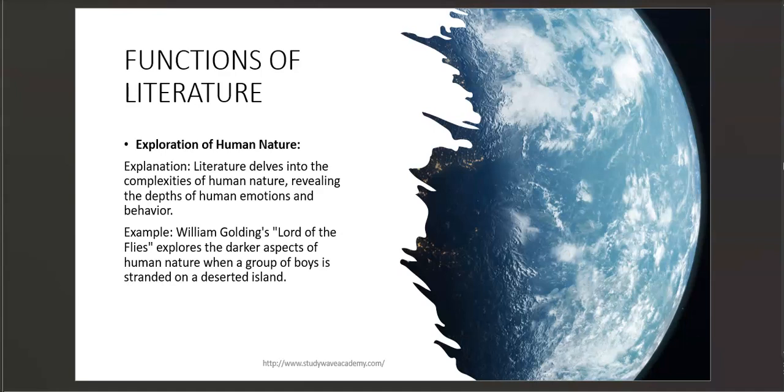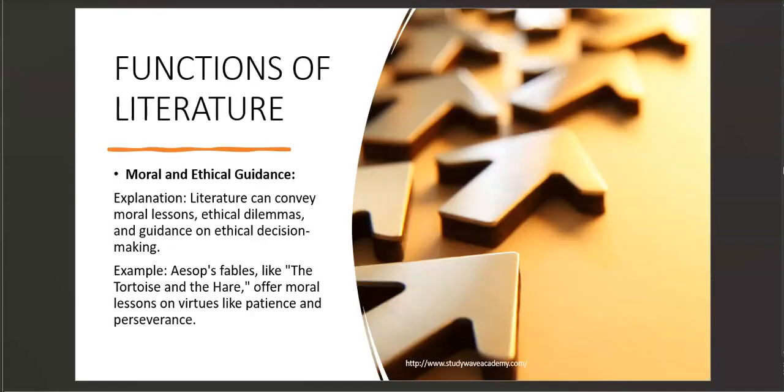So all these stories that you write about someone else are called biography. Okay, so anytime we read someone's biography, we're able to feel ourselves in their shoes and try to feel what they feel, or what different experiences they've gone through. So literature just helps us to feel different human emotions and behavior, and understand how people feel or how people react. Okay, the next function is moral and ethical guidance. Literature can convey moral lessons, ethical dilemmas, and guidance on ethical decision making.